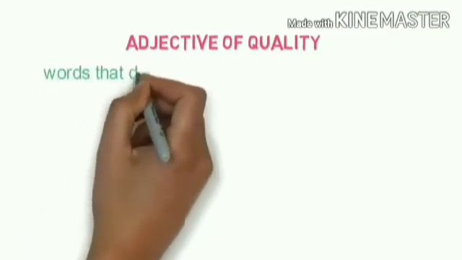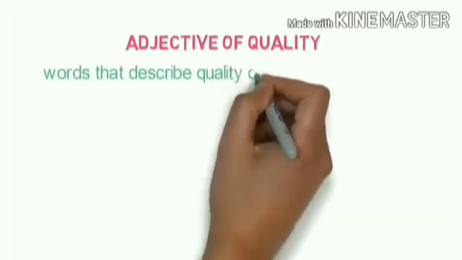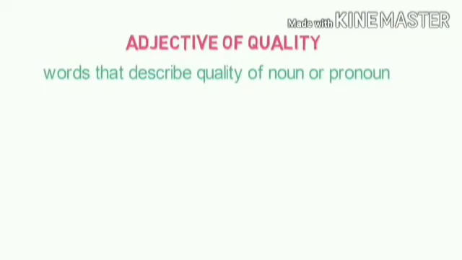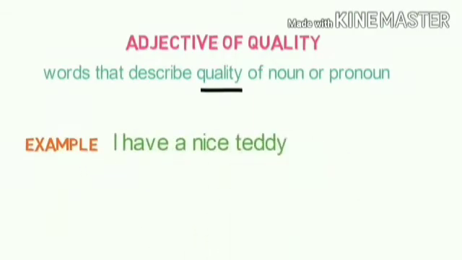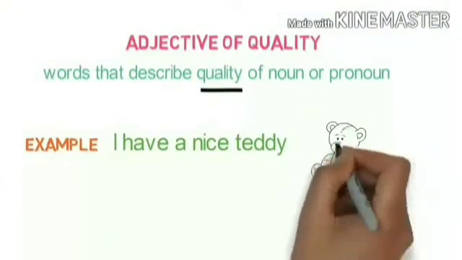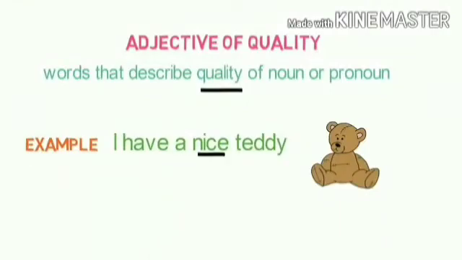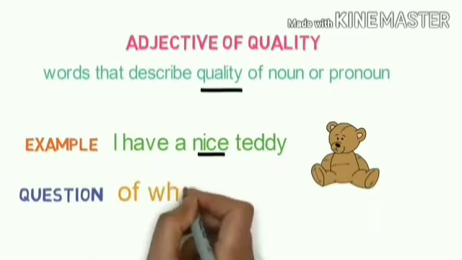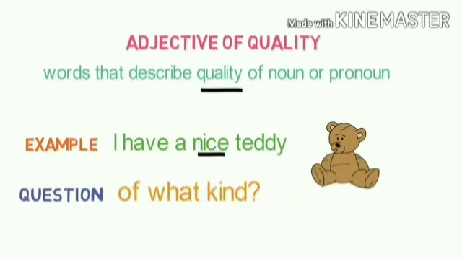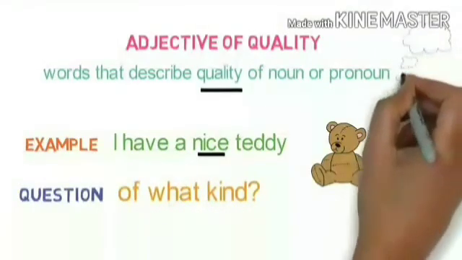So let's see what is an adjective of quality. Words that describe the quality of a noun or pronoun are called adjectives of quality. Note the word quality. Example: I have a nice teddy. What is the quality here? Nice. It generally answers the question, what kind?